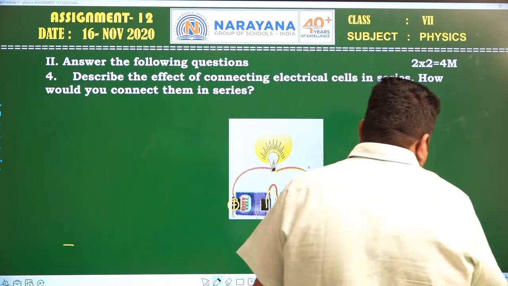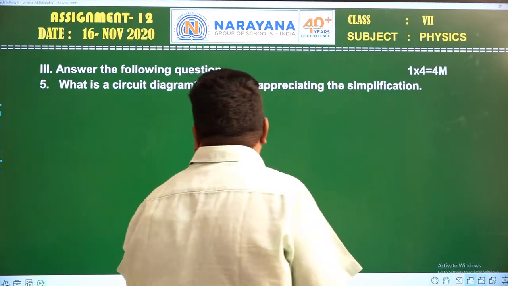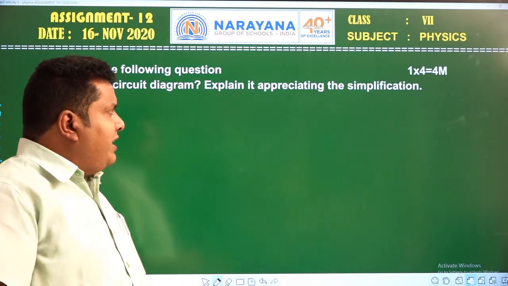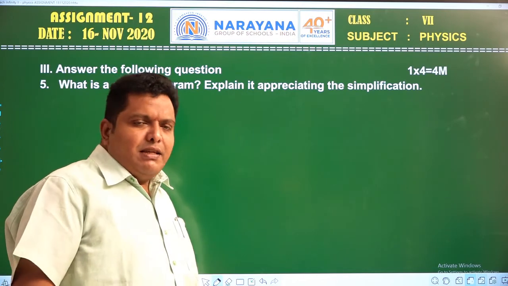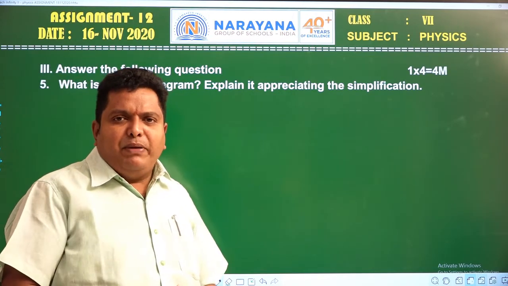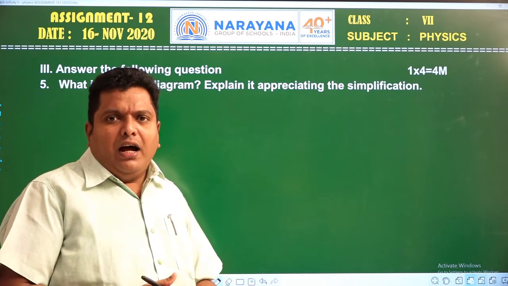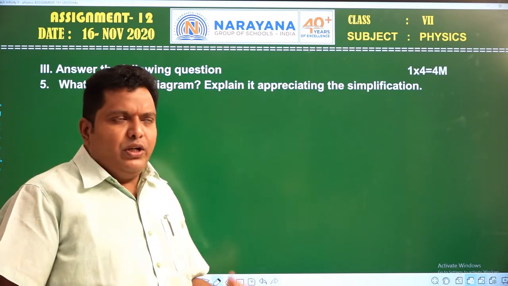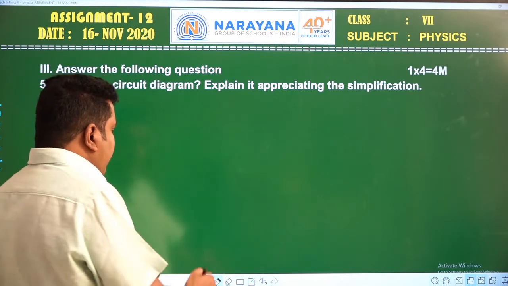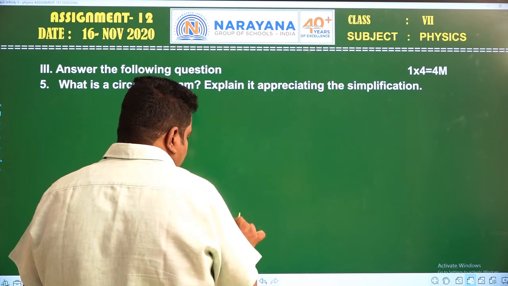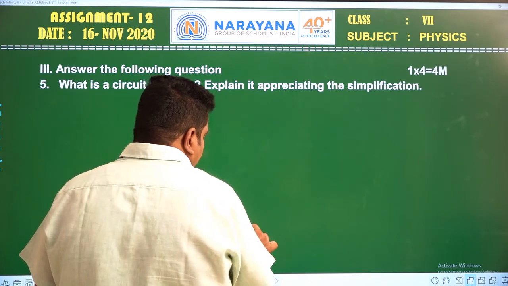Now let us see the next question: what is a circuit diagram, and explain, appreciating the simplification. Let us see what a circuit diagram means. The picture which shows all the electrical components connected in the circuit is called a circuit diagram. And here, this is the battery. It consists of two terminals, the positive terminal of the battery and this is the negative terminal of the battery.